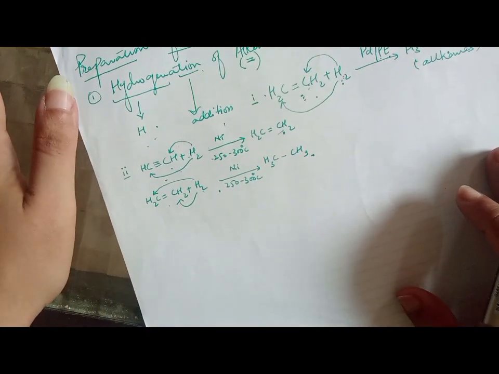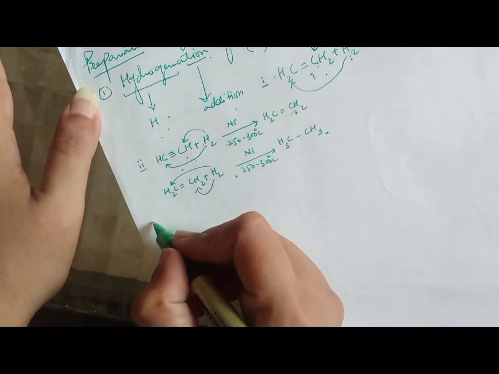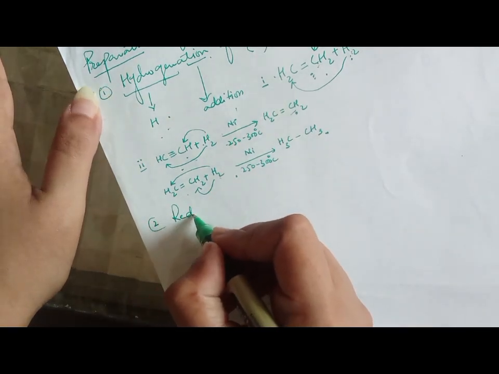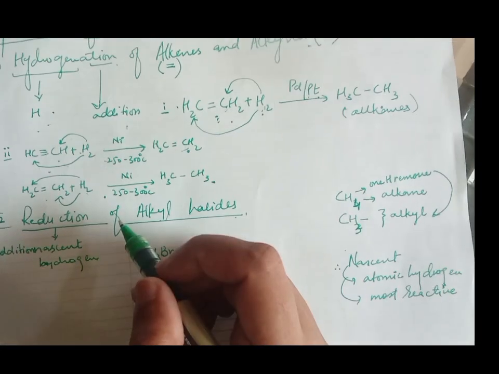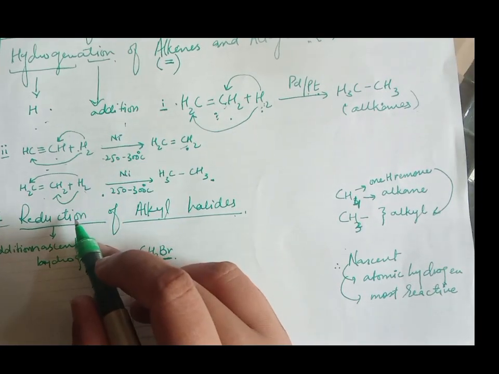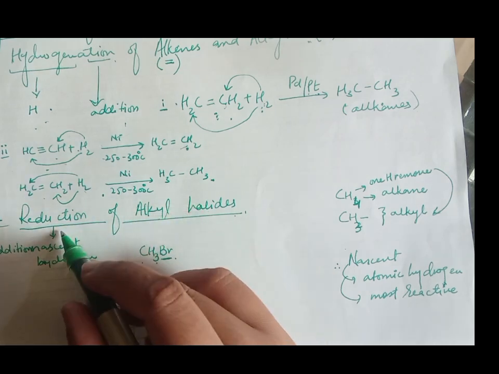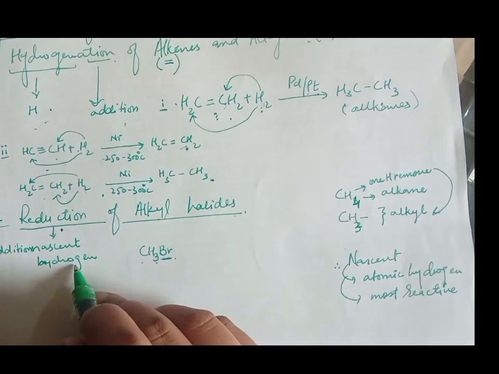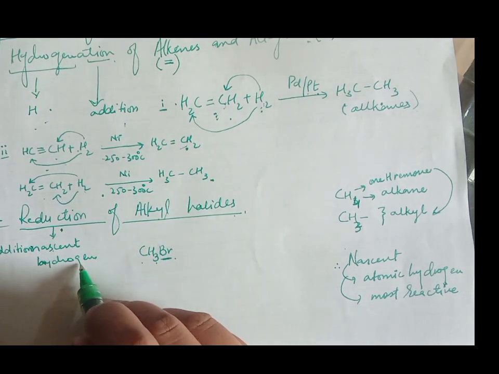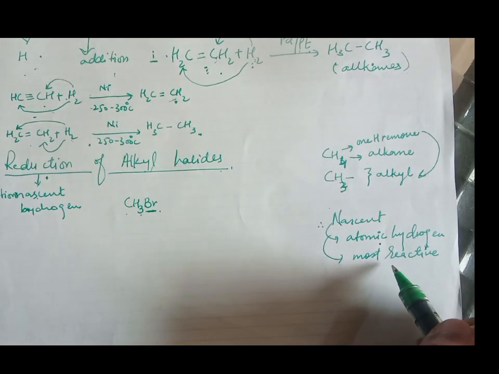The other way is reduction of alkyl halides. Okay, the other way to prepare alkanes is the reduction of alkyl halides. And we know what reduction is. Reduction is the addition of hydrogen. In this case, we add nascent hydrogen. What is nascent hydrogen? Nascent hydrogen is atomic hydrogen and it is most reactive and it doesn't exist in the molecular form.